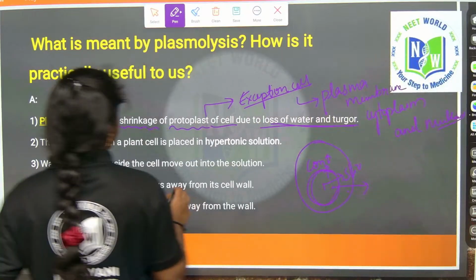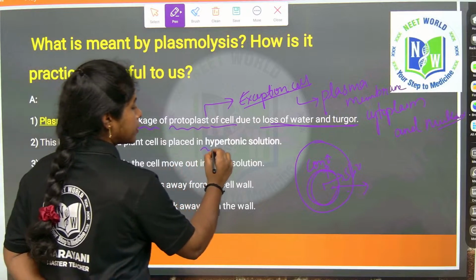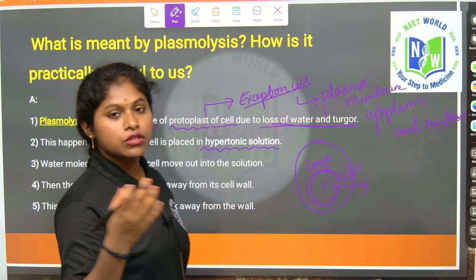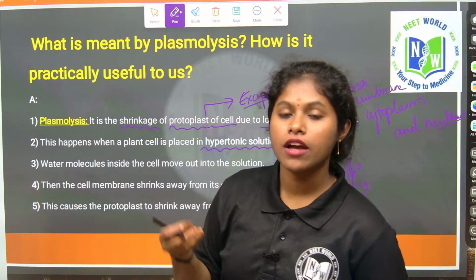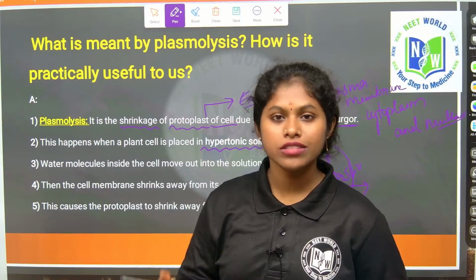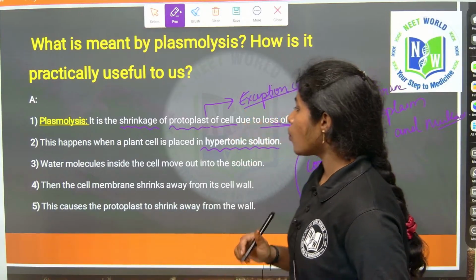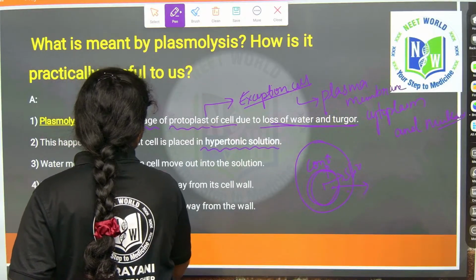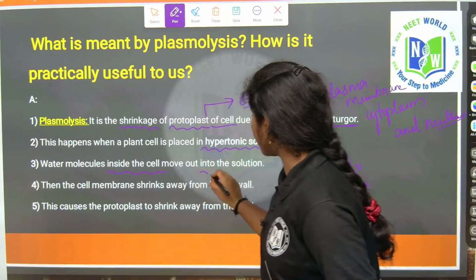This happens when a plant cell is placed in the hypertonic solution. What is a hypertonic solution? The solution having concentrated salt water or sugar water is the concentrated solution, right? So water molecules inside the cell move out to the solution.